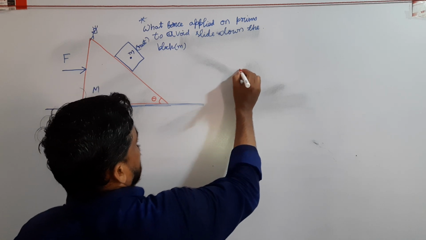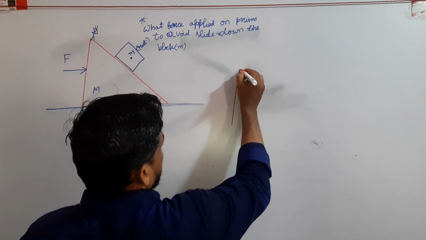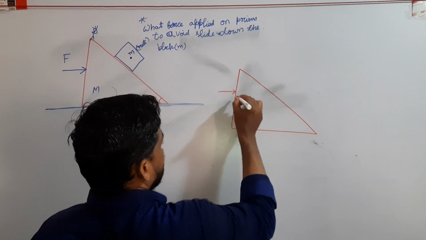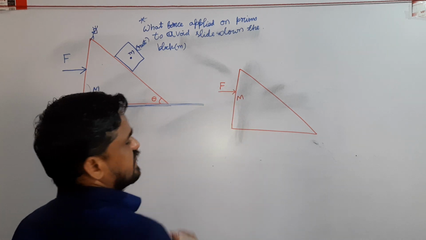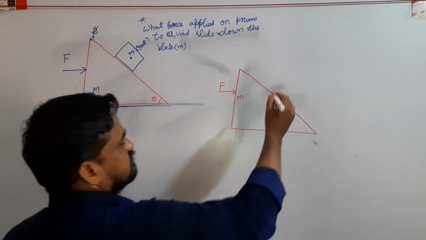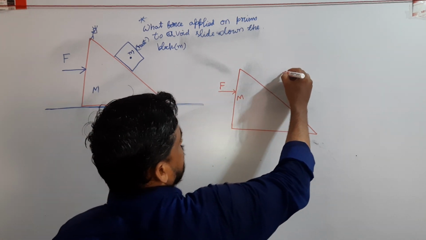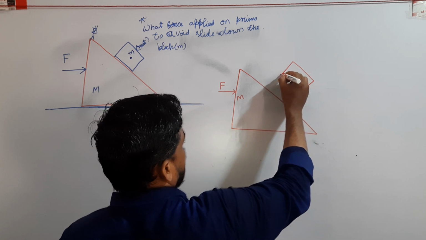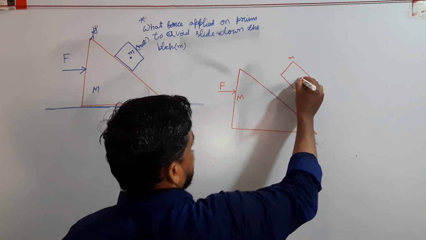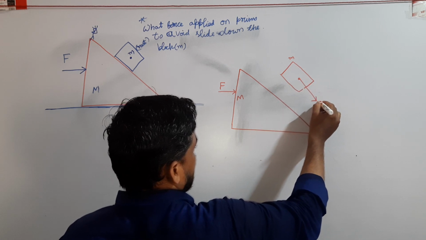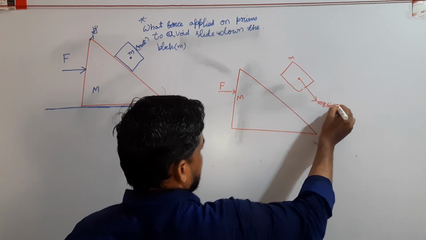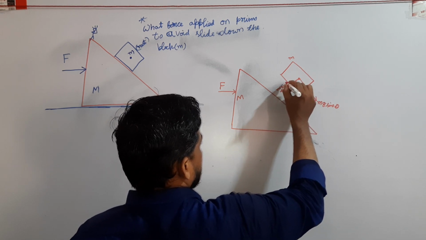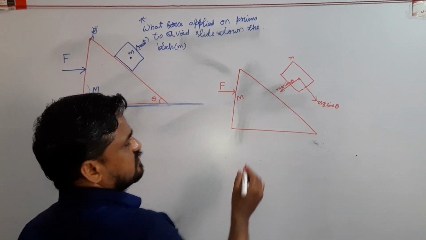So I draw separately. This is an inclined plane of mass capital M. Suppose this is a body of mass small m. Its weight component along the inclined plane is mg sin theta, and perpendicular to the inclined plane is mg cos theta.